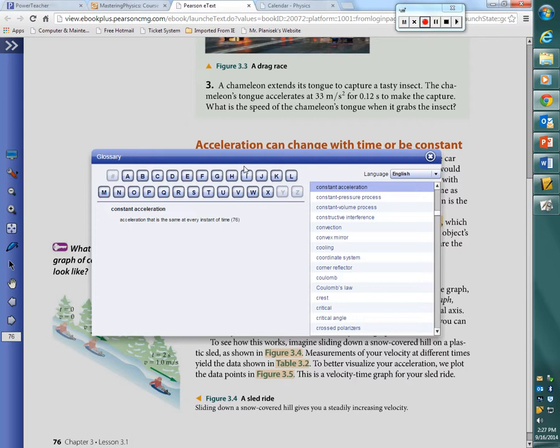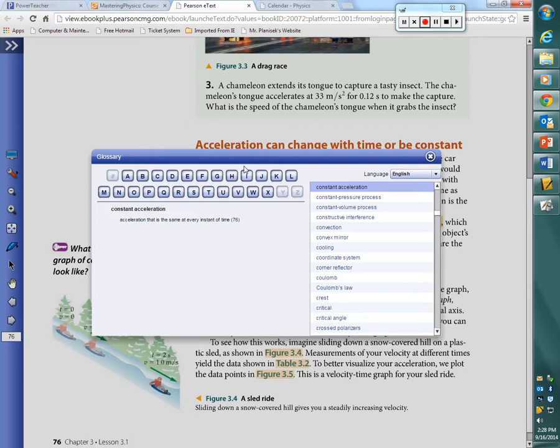So when something constantly accelerates, what happens? If something constantly accelerates, what happens? The velocity is constantly changing.